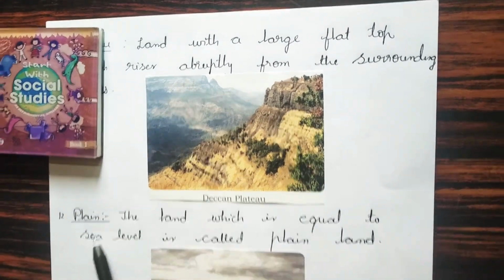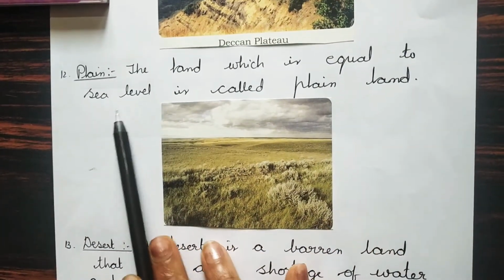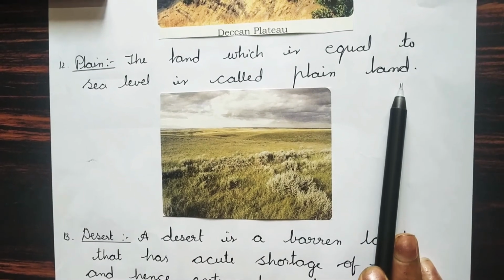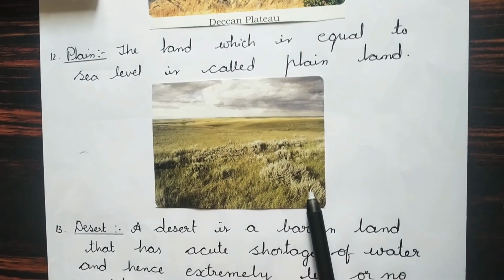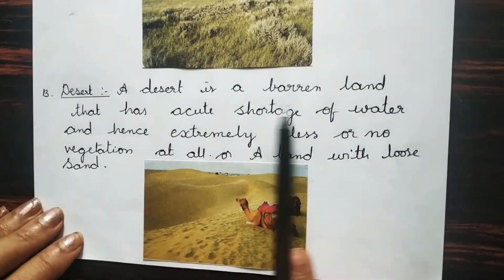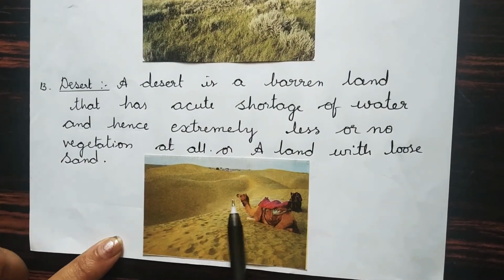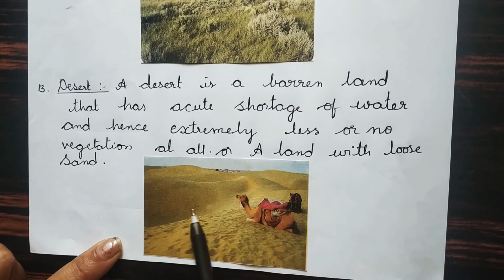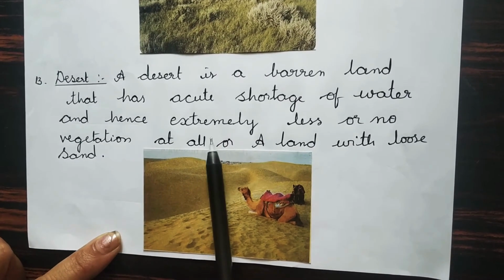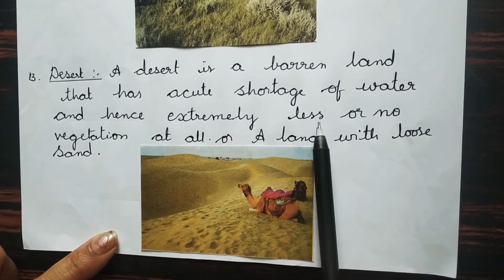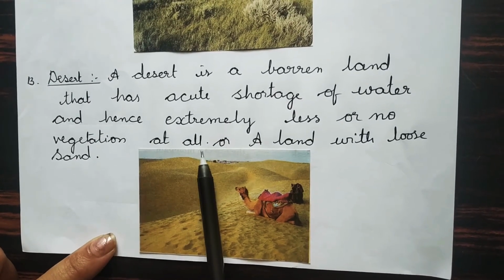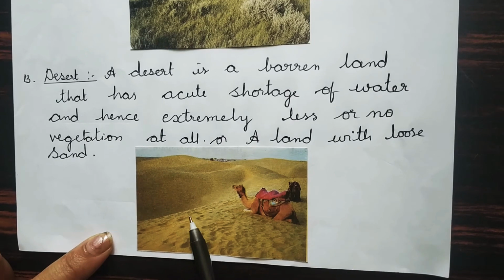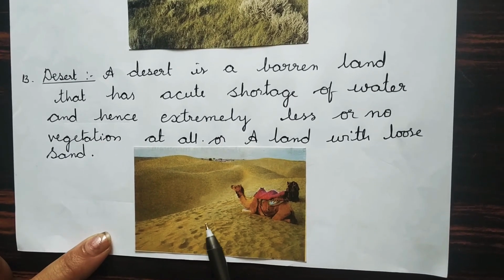Next, plain. The land which is equal to sea level is called the plain land. This picture shows you the plain land. Next, what is a desert? A desert is a barren land and has acute shortage of water and hence extremely less or no vegetation. No vegetation at all, or it is also called a land with loose sand.